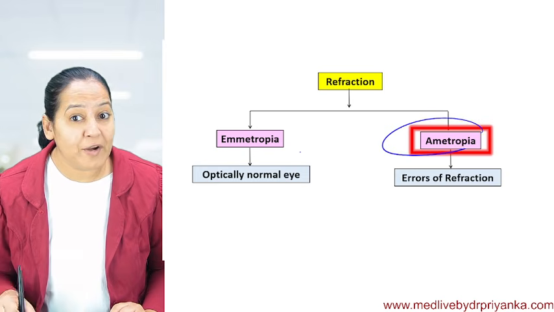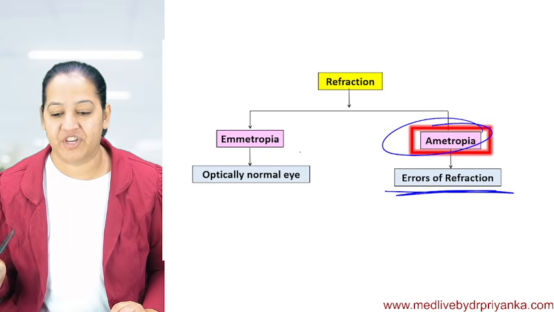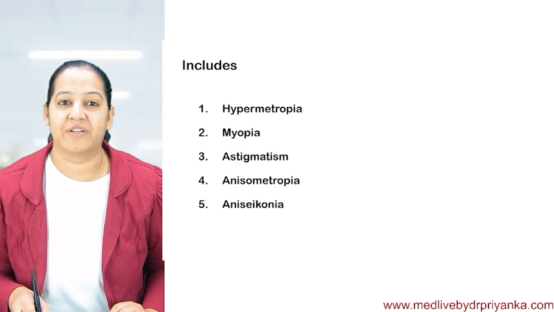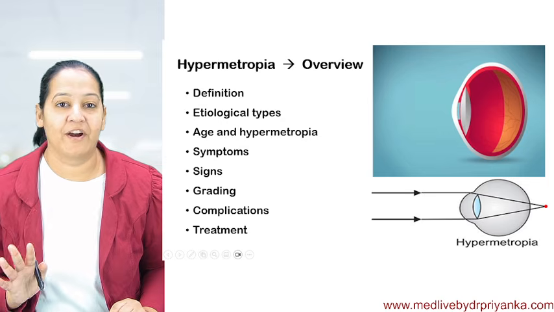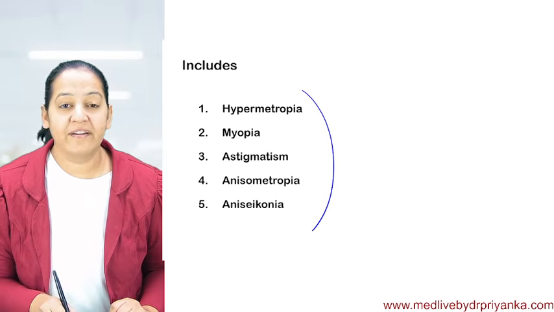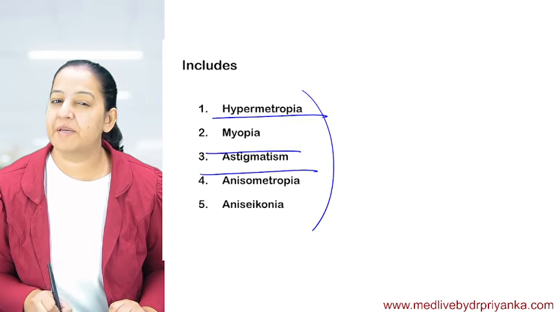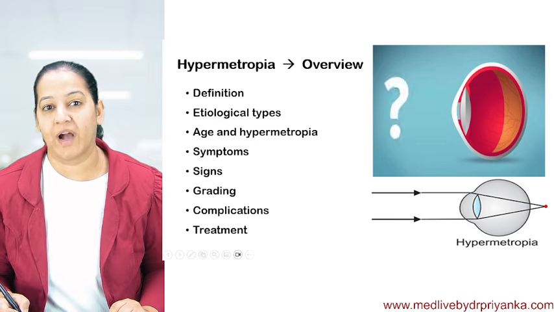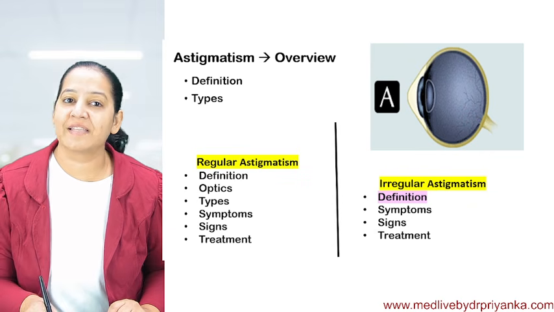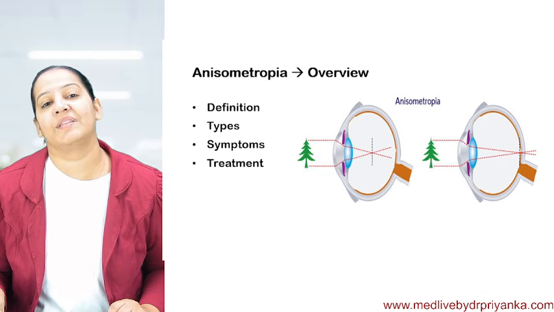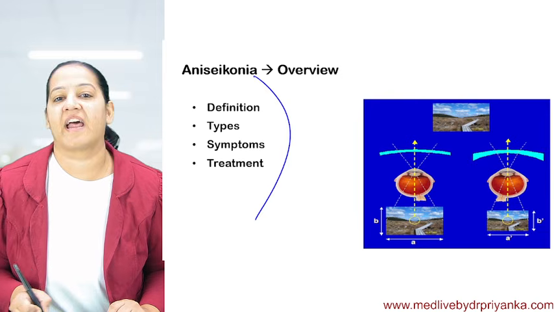But what is ametropia? Ametropia is error of refraction. My topic, that is error of refraction. There are 5 errors of refraction, and all 5 are well covered by me. What are the 5 refraction errors? Hypermetropia, myopia, astigmatism, anisometropia, and aniseikonia. So I taught you hypermetropia under these headings, myopia under these headings, and astigmatism yesterday in these headings, and anisometropia and aniseikonia.